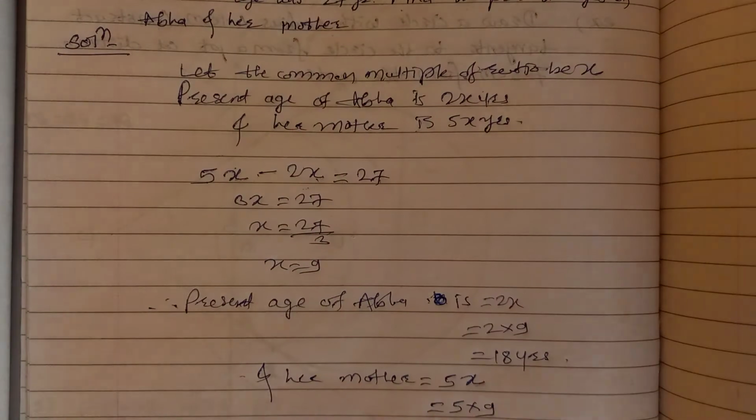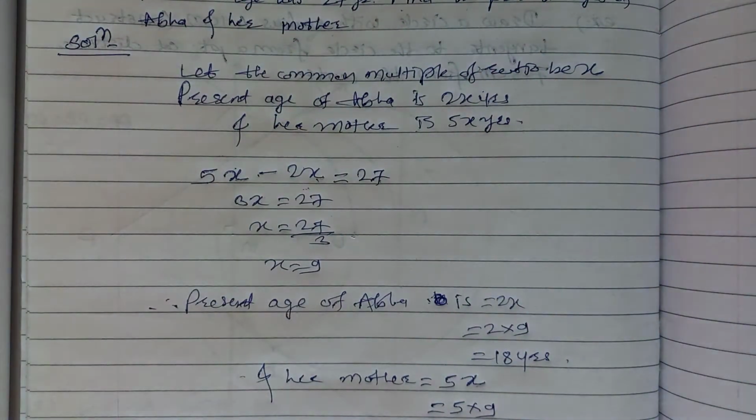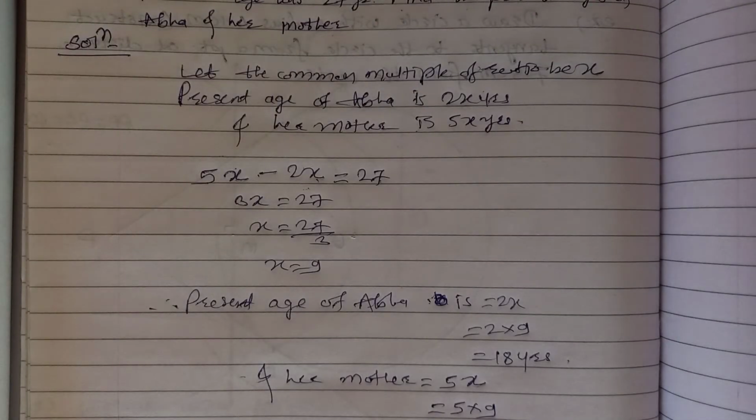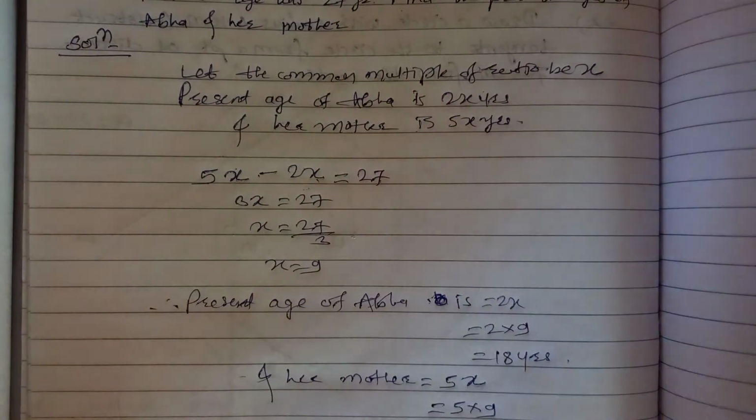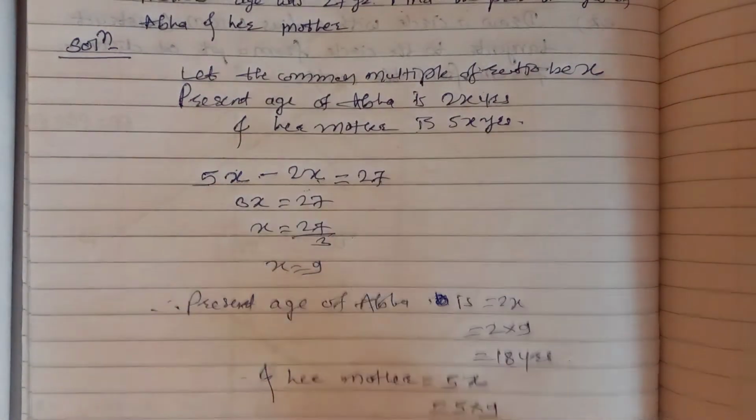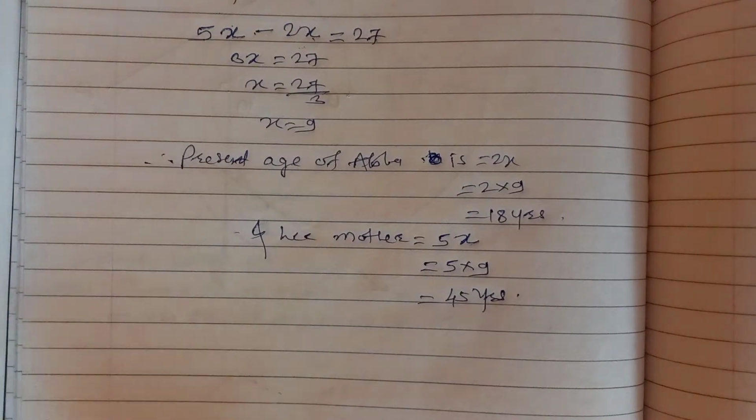This is the very important thing. These are the present ages of both Abha and her mother. So this exercise is finished.